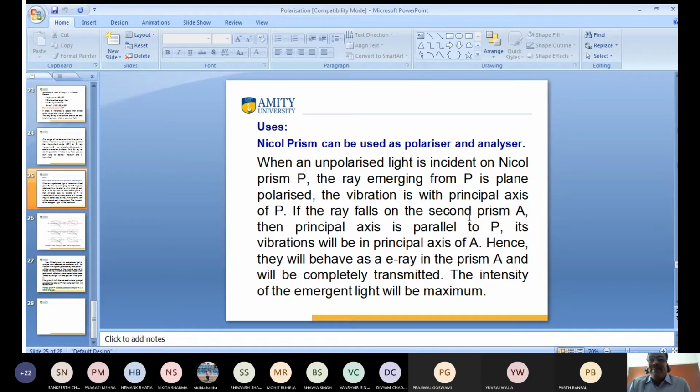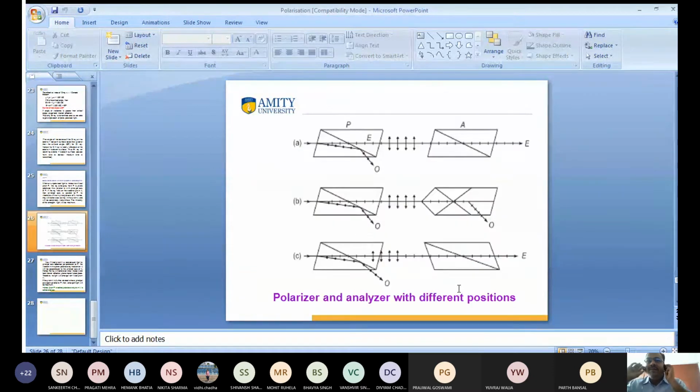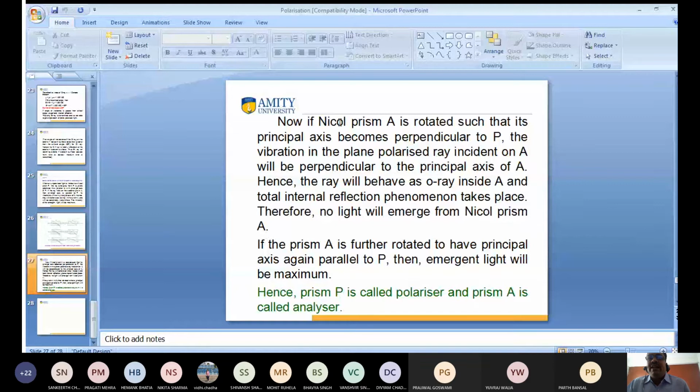If the ray falls on the second prism, and the second prism is parallel to the nicol prism P, its vibration will be along the principal axis of A. Hence, it will behave like an extraordinary ray, and this extraordinary ray passes through prism A completely. So we get completely transmitted light, and the intensity of the emergent light is maximum.